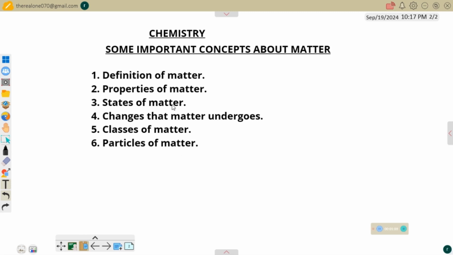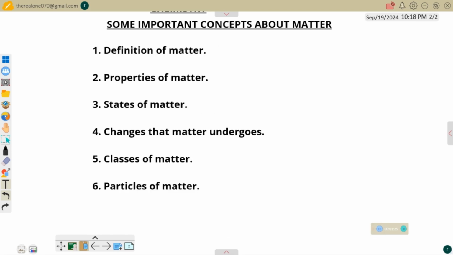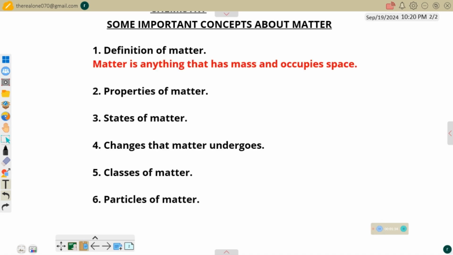In this video, I will just make some brief introduction to each one of them by form of listing. The one that requires me to define, I will define, and the one that just needs to be listed out, I will just list out. Now, let us start with definition of matter. We know that matter is anything that has mass and occupies space. The definition has not changed. It's as simple as that.